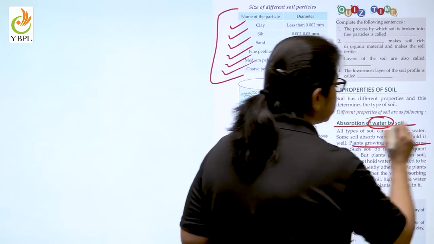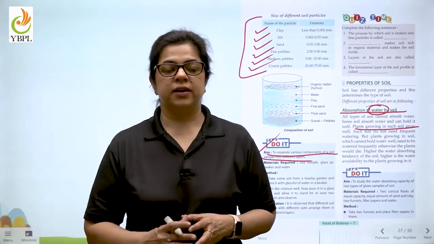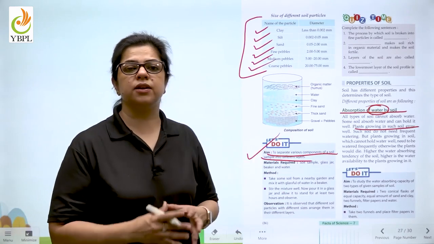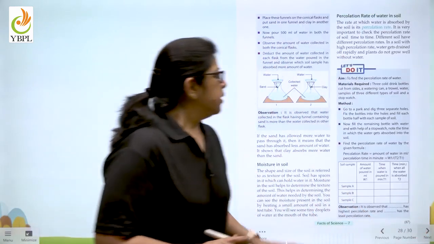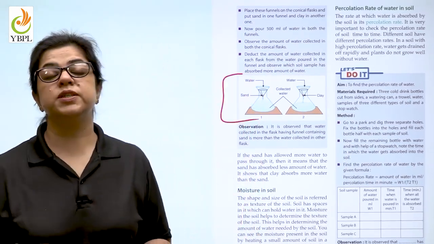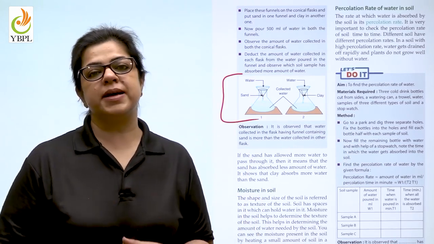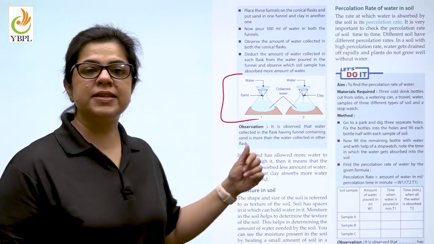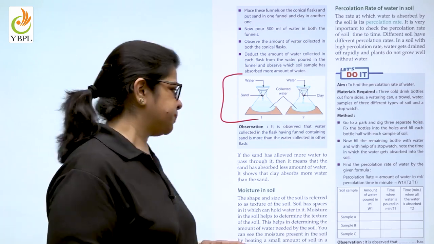There are plants which grow in soil which require very little water. And there are also plants that require a lot of water. Now, there is an activity given here in your book which actually tells us how to measure the absorption capacity of various soils. Please do this with the help of your teacher in the school science laboratory.